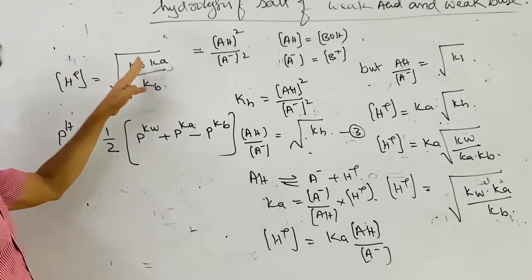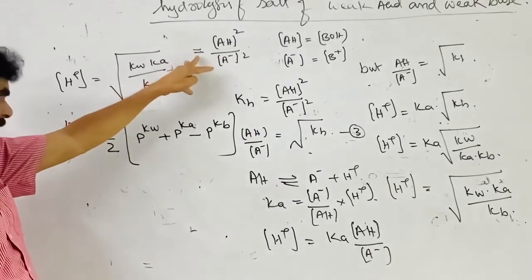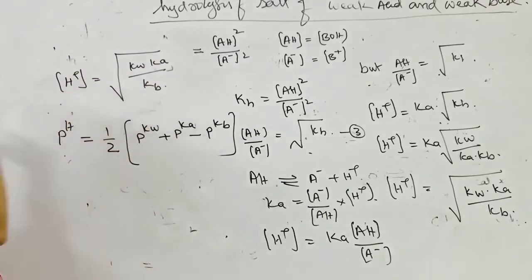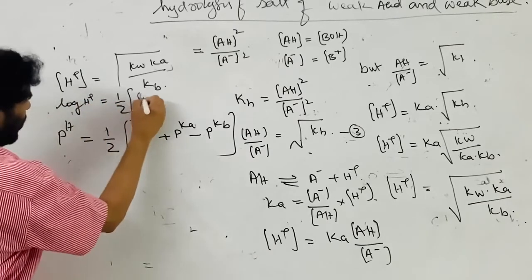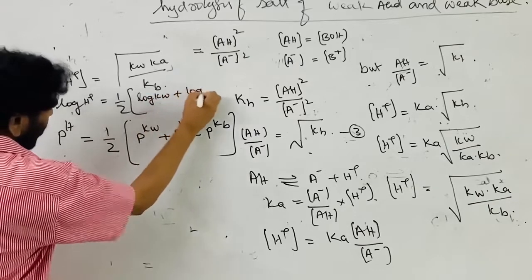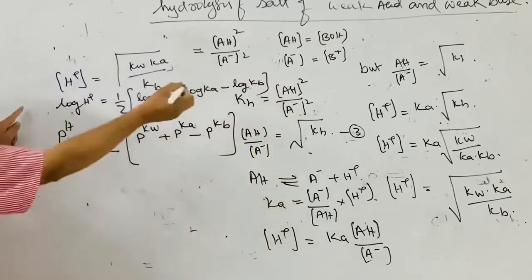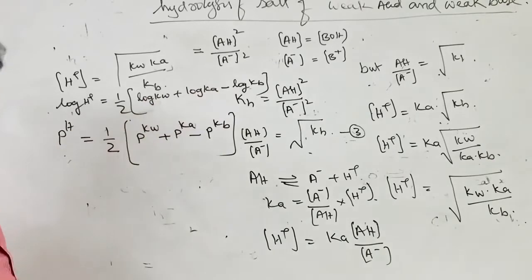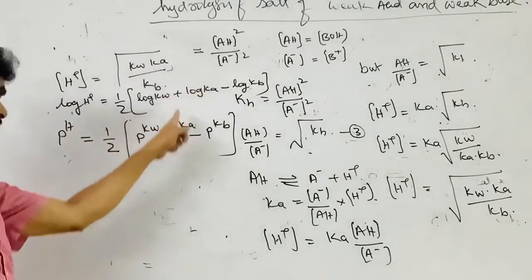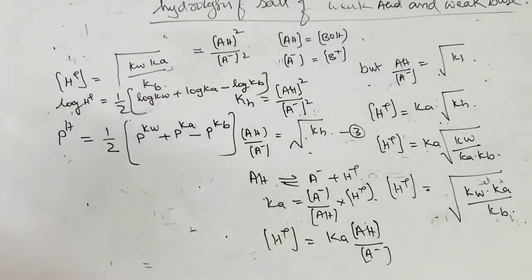Or else we can write log H plus is equal to half log Kw plus log Ka minus log Kb, where half is common. So multiplying with the negative, this becomes pKw, this becomes pKa, and minus minus plus, therefore minus pKb. So this is the case.